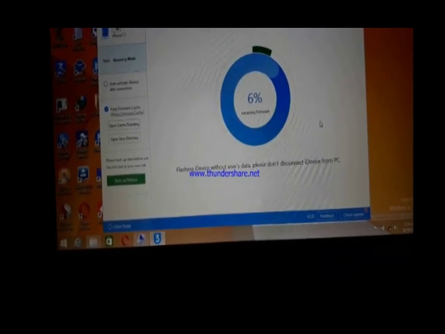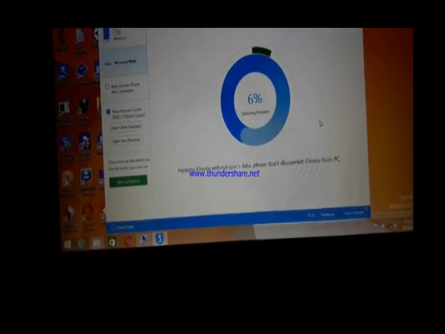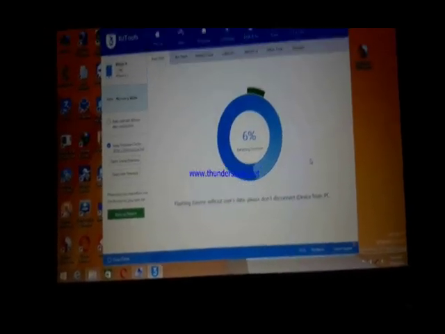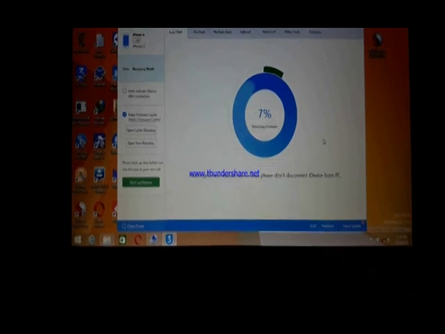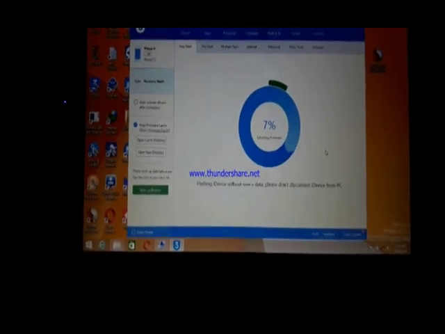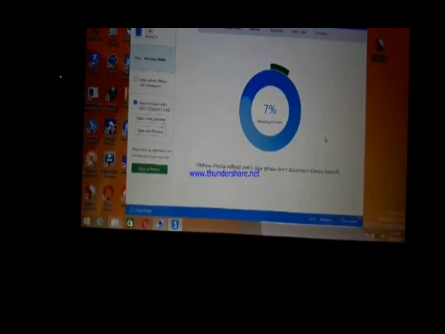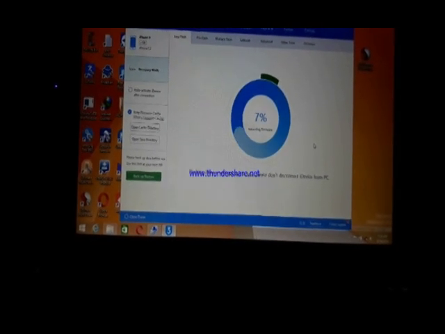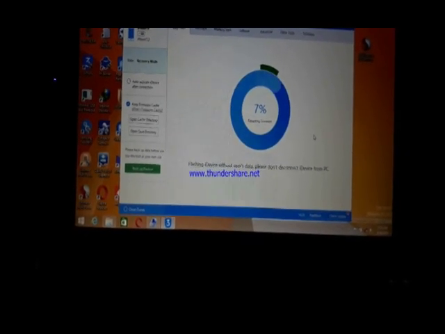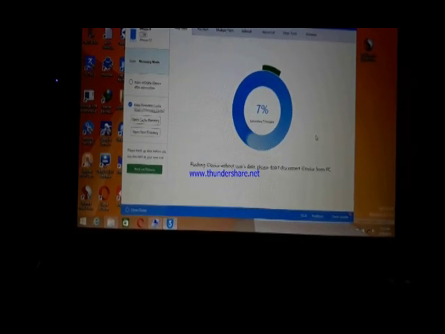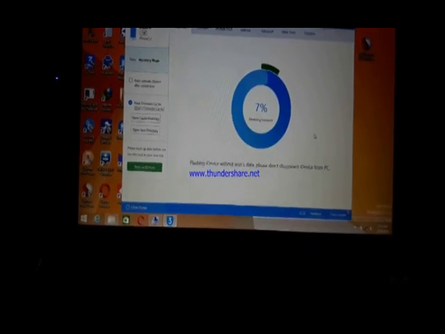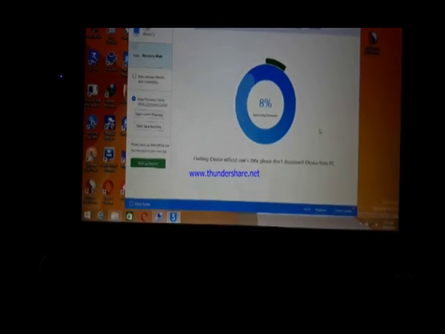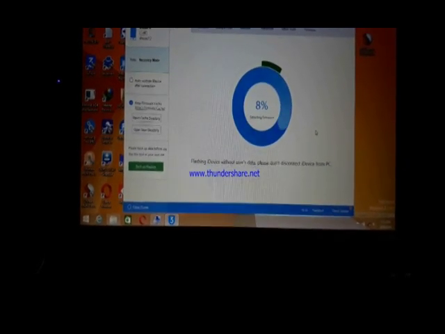Now extracting, and most importantly, your laptop or computer C drive must have 10 to 15 GB of free space, because this file is first extracted and then the firmware is flashed to the iPhone using these tools.